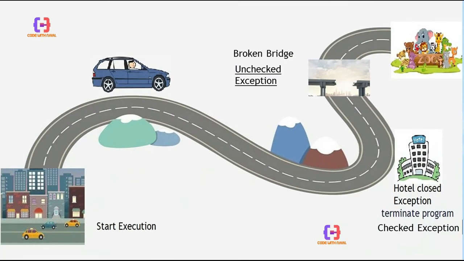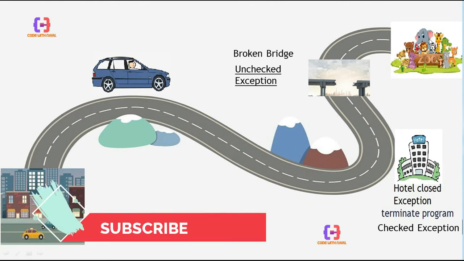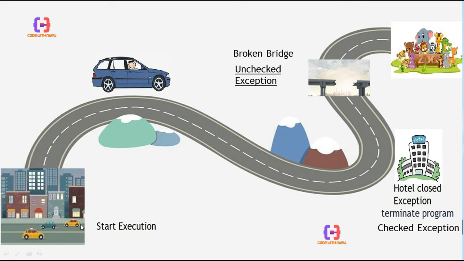Here we have a real life example. You can see our home, our city, and we want to visit a zoo. We simply prepare a plan, which is like our program, and then we start applying our plan.